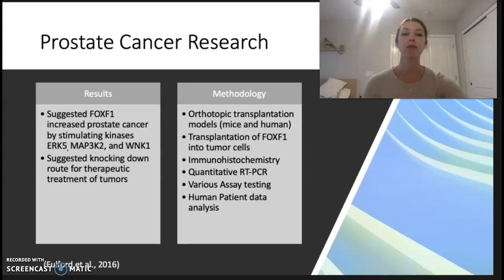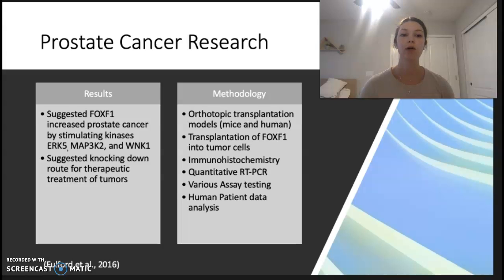He claimed to have found results that suggested some patients express the transcription factor FOXF1, which is typically not expressed in a normal prostate. Basically, this suggested to him that FOXF1 increased prostate cancer by stimulating the kinases ERK5, MAP3K2, and WINK1.